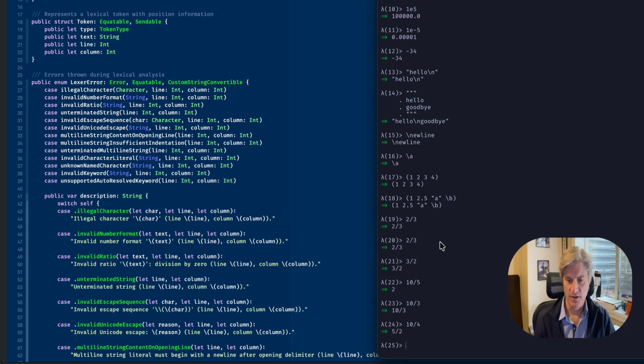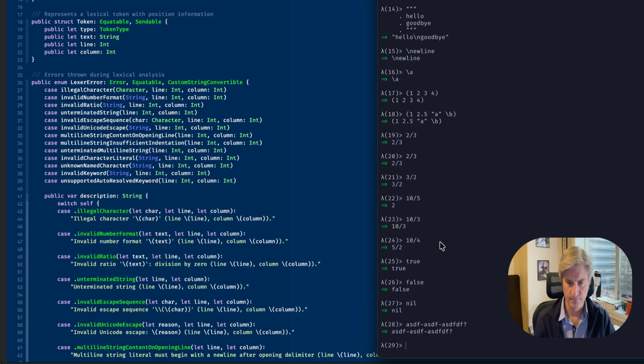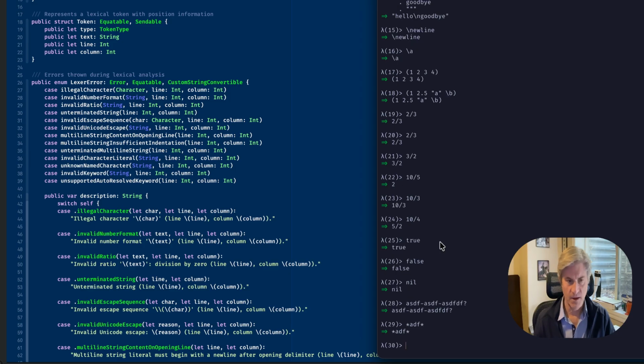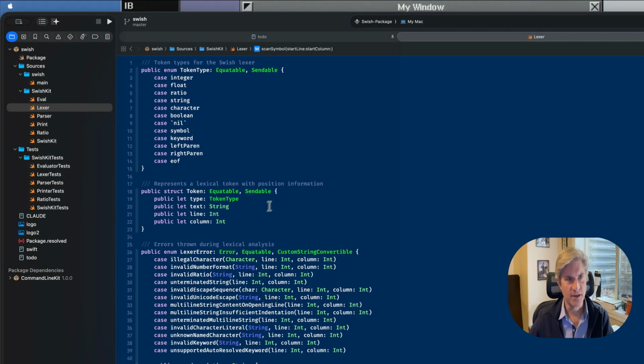So we've got booleans, we've got true and false, we've got the nil keyword, we've got symbols, which we'll later use as identifiers, and they're just like Lisp, but you can put all kinds of characters in here. And of course keywords are just symbols preceded by a colon, and left and right parentheses for Lisp, so that covers that. So we've got our token types, and then each token has the type, the actual text associated with that token, and the line and column where it occurred, and it's used in error reporting.